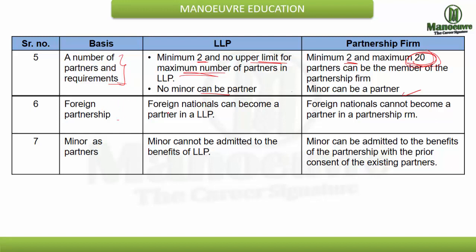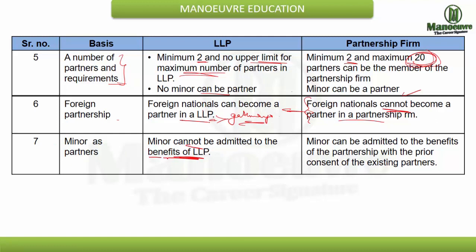Now foreign partnership. Foreign nationals can become a partner in LLP. So this became a big gateway for foreigners to invest here. But over here in partnership, foreign nationals cannot be admitted as a partner in the partnership firm. This is one of the major differences between the two. So we see that the liability is limited in LLPs, there is no limit to the maximum number of partners, and foreigners are allowed. So LLP gives you a wider, clear scope to get into this type of partnership.